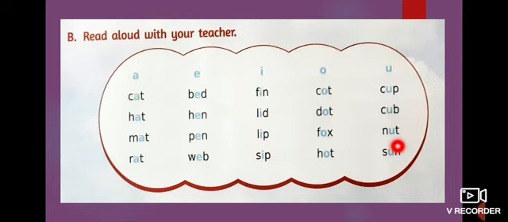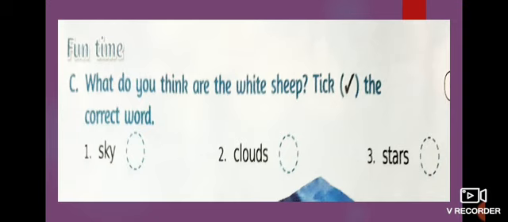You have to read these words again and again. Okay children? Shall we do the next one? Look here. This is a fun time. Part C. What do you think are the white sheep? Tick the correct word. The white sheep you can see in the sky. What is it made of? Clouds or stars? What can you see in the sky just like a sheep?